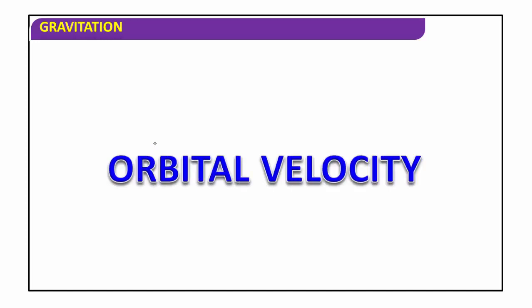Dear students, in the last class we discussed escape velocity and the expression for escape velocity on the surface of the earth. We got the value 11.2 kilometer per second. The next concept of this topic is the orbital velocity of a satellite.